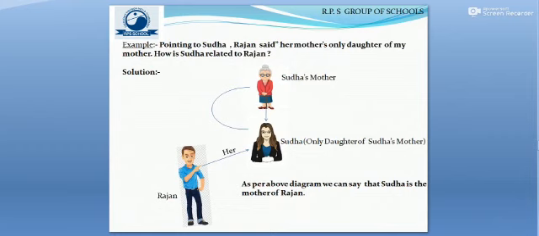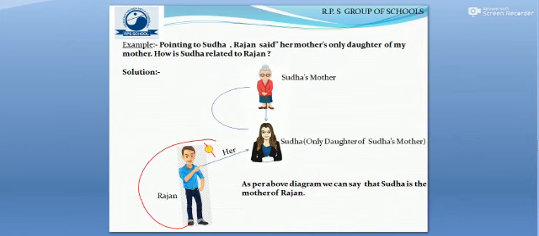So dear children, again we have a very beautiful and simple example of indicating form. Let us have a look at the question given. Here the speaker is Rajan. Rajan is saying, pointing to Sudha, she is the only daughter of my mother. How is Sudha related to Rajan? Now look at this question and the diagram. First look at this Rajan.